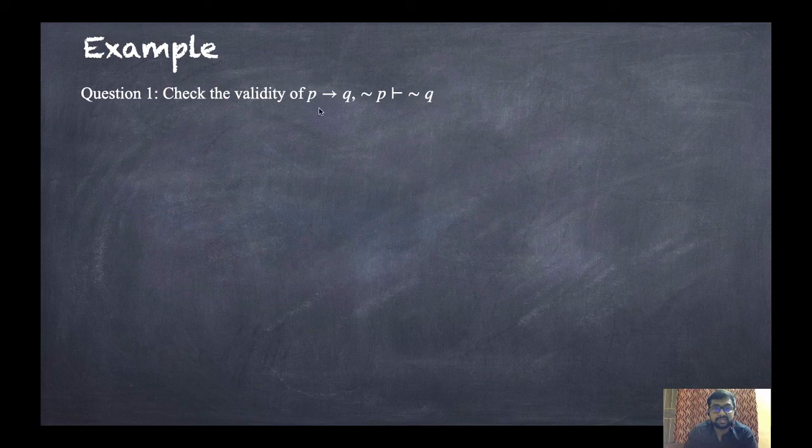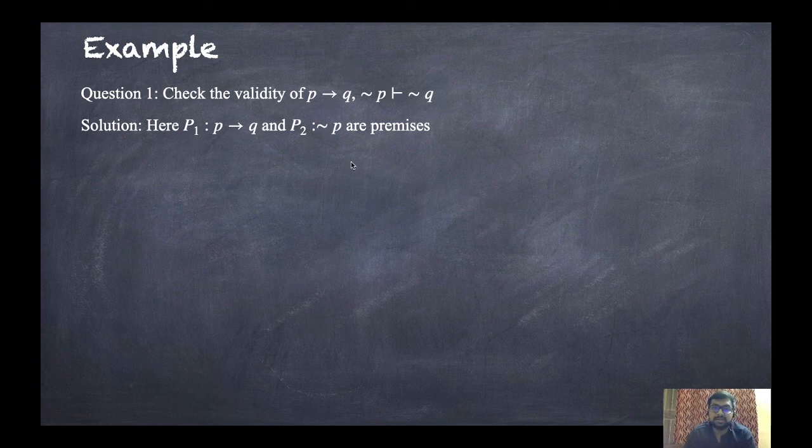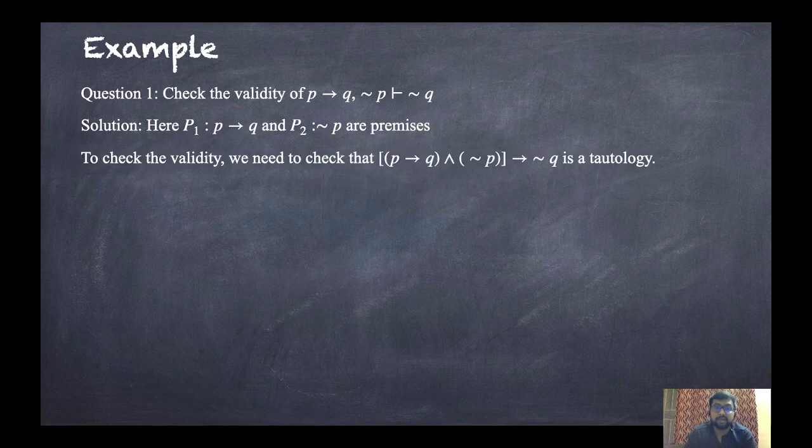So that means here there are two premises and one conclusion. We want to check the validity of the given proposition. Here there will be two statements: P1 is P implies Q, P2 is not P, and these are premises, and the conclusion is not Q. Now to check the validity, we will construct the truth table, and we need to check whether this is a tautology.